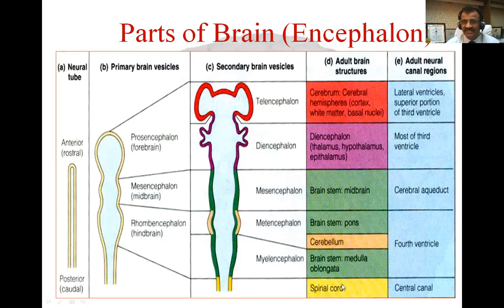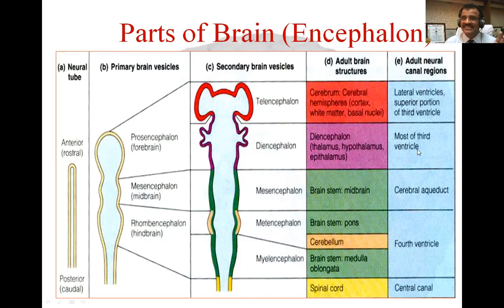Below the forebrain, there will be the spinal cord continuation. In the adult brain, all these brain structures will have cavities inside them, and those cavities are called the ventricular system of the brain, because they are inside the brain, and that is required for the circulation of CSF. In the cerebrum, there are two hemispheres, so we get two ventricles, first and second, and they are called lateral ventricles. There is also a little part of the third ventricle, but the third ventricle is the cavity of the diencephalon.